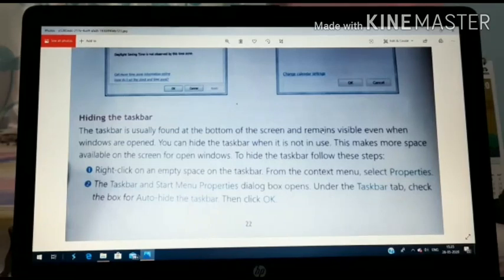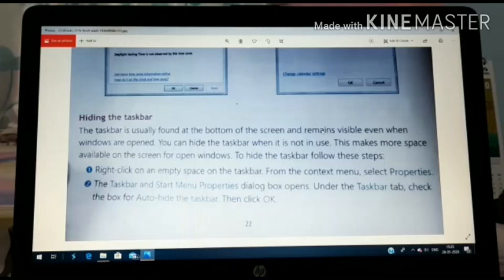So to hide the taskbar, we have to follow some steps. So right click on an empty space on the taskbar. From the context menu, select properties. The taskbar and the start menu properties dialog box opens. Under the taskbar tab, check the box for auto hide the taskbar, then click OK.